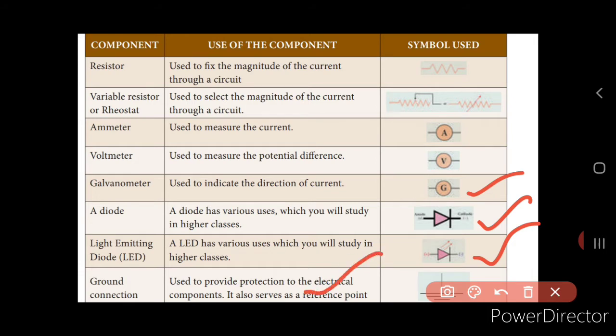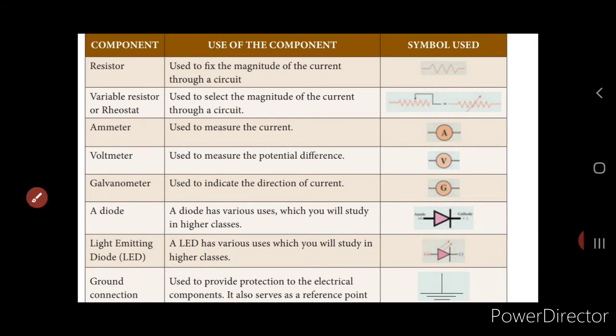The next one is the ground connection. Now you can see the symbol here. This is the earthing. Earthing is very, very important so that the electrical appliances connected in the circuit are protected or safe, and it also protects from short circuit and over voltage.